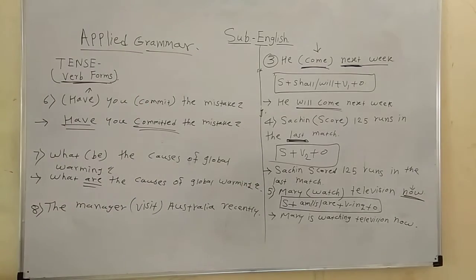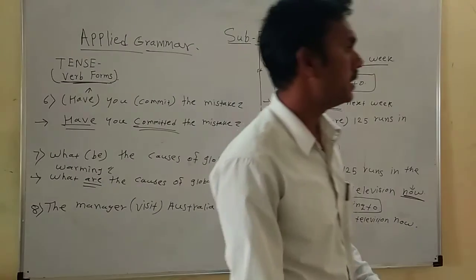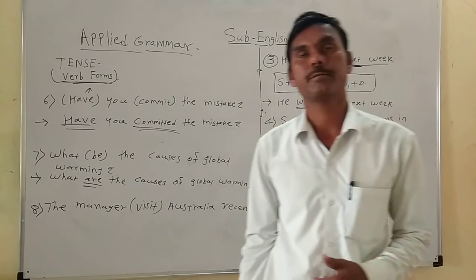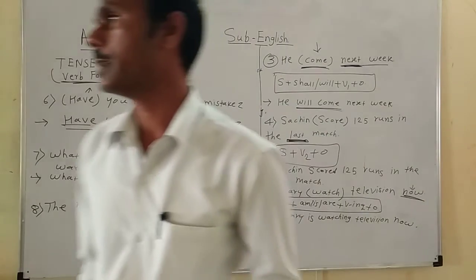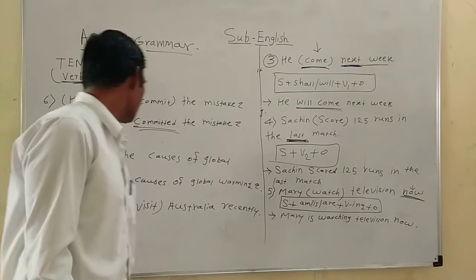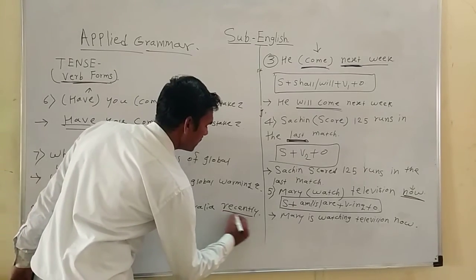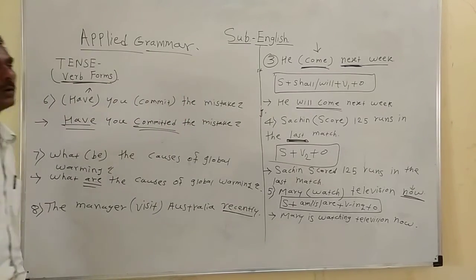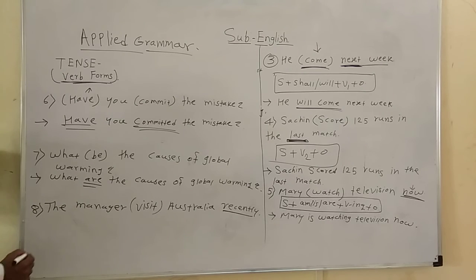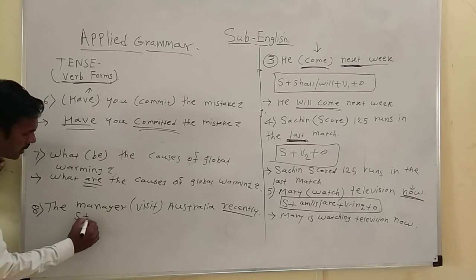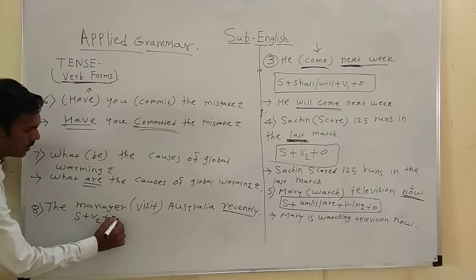Then the last question is: the manager (visit) Australia recently. The word recently also indicates a past action. So for past actions we use simple past tense, with the structure subject plus V2 plus object.